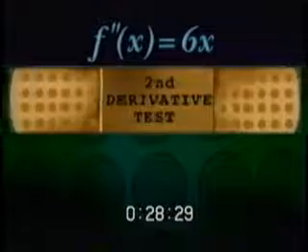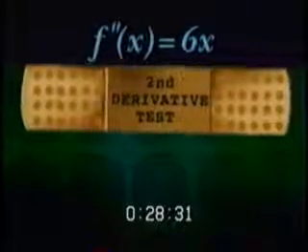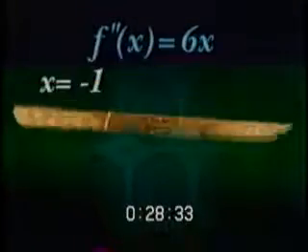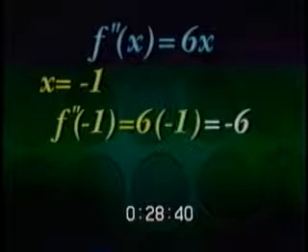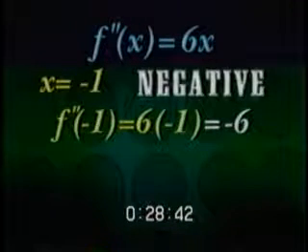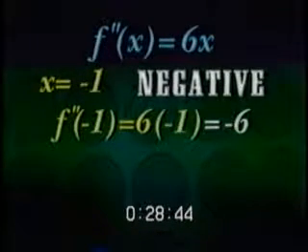To apply the second derivative test, let's start substituting with the first critical point, -1. Subbing -1 for x into the equation for the second derivative gives us -6. Since this is a negative number, the second derivative test is screaming.